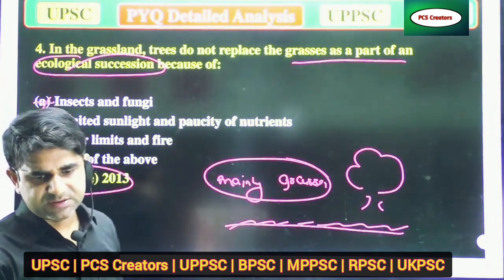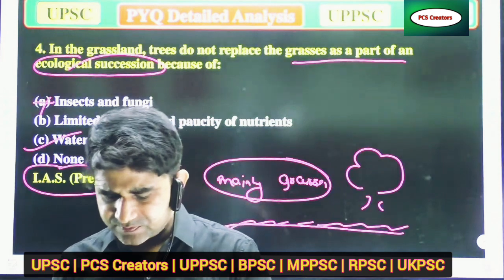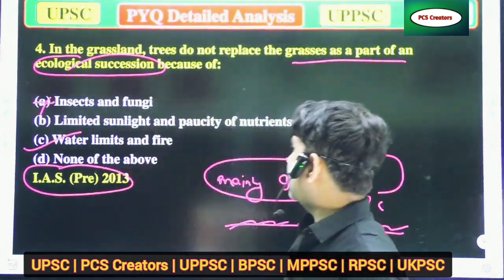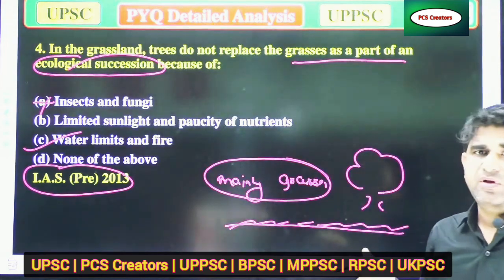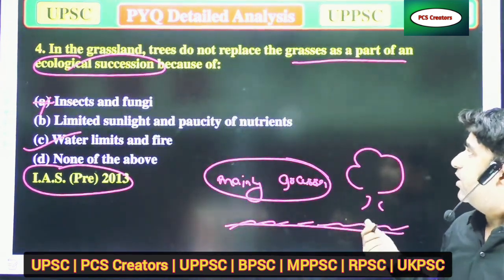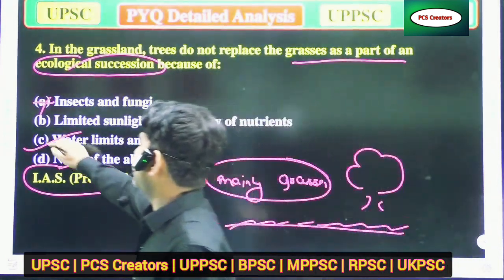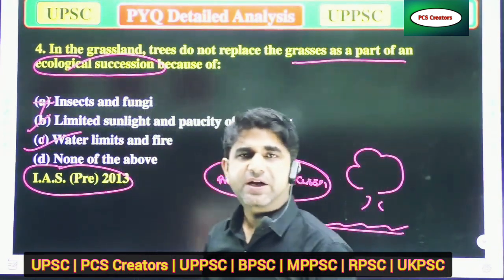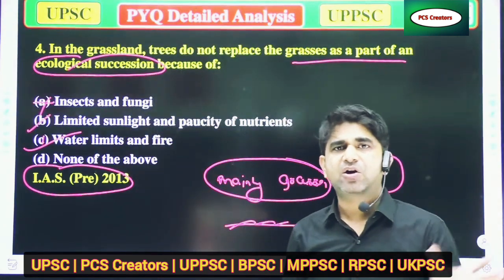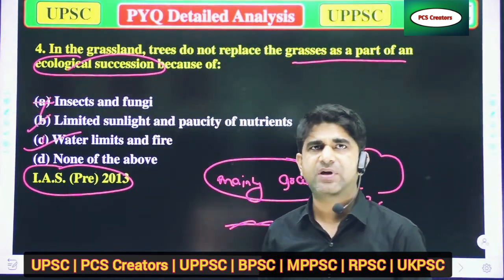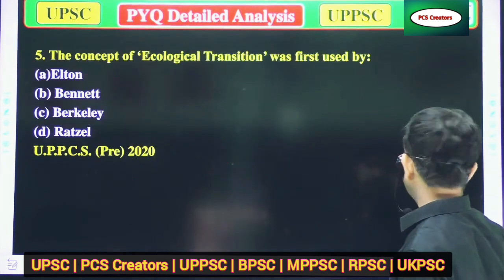Mainly in grassland areas, the sunlight and productivity of nutrients are less. Sorry, that will be the correct answer. That is why trees cannot replace the grasses from a grassland. Now we'll move to the next question.